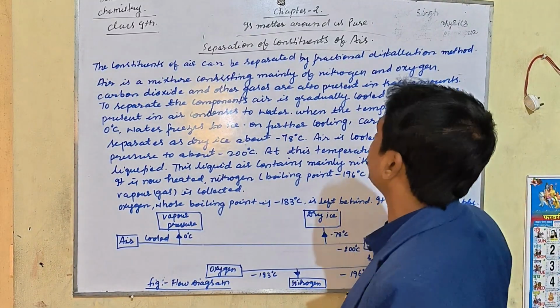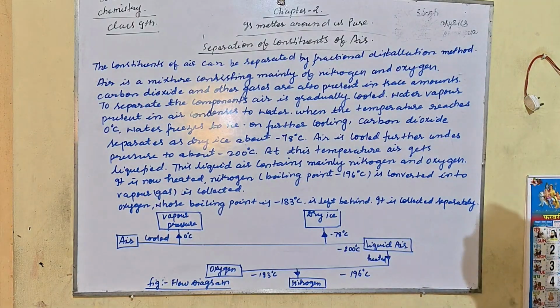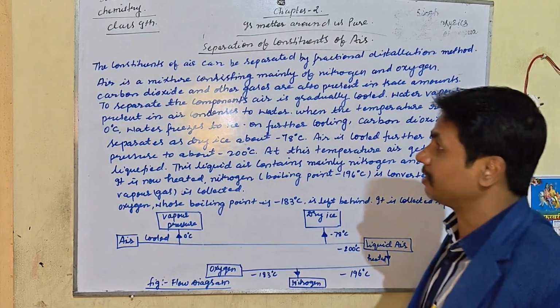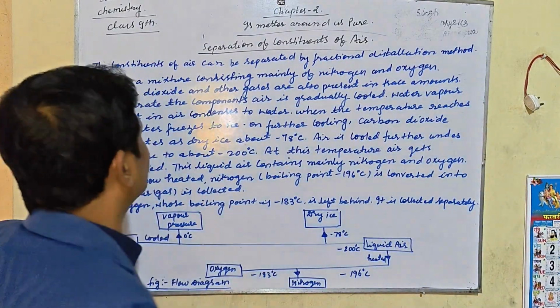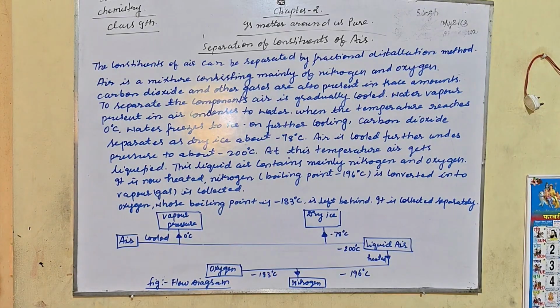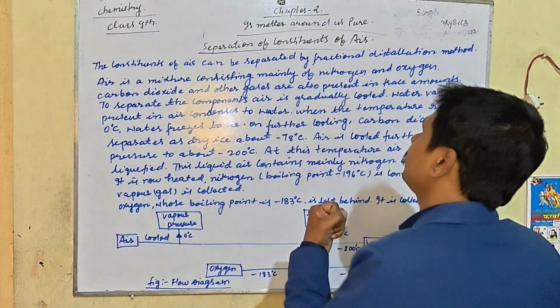This is chapter number 2. Around 90% of the syllabus is completed. Today's topic in class 9 chemistry is the separation of constituents of air. So, my dear students, we are going to read the separation of constituents of air.